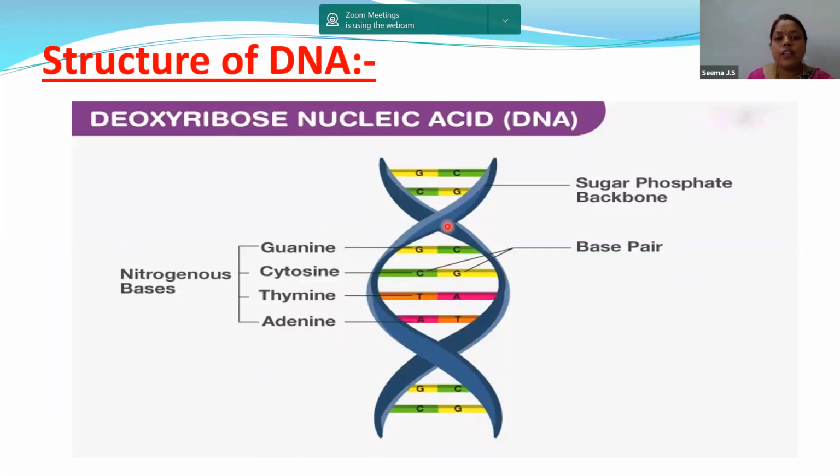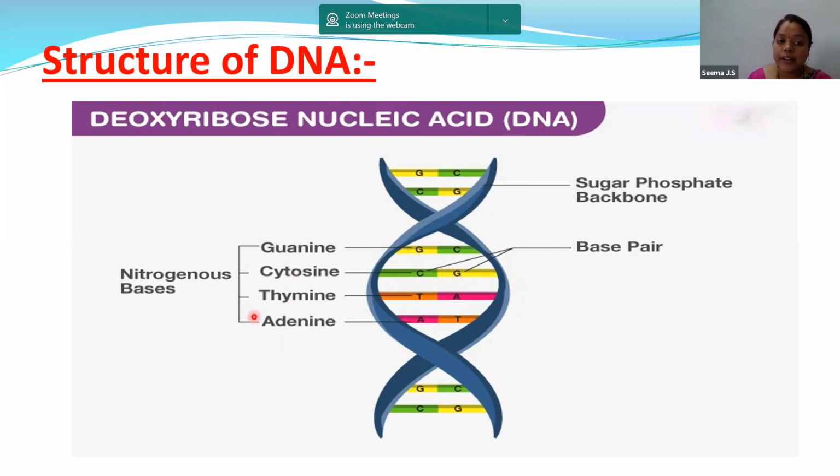Next, let us know the structure of DNA, deoxyribonucleic acid. Children, as we discussed earlier, the sugar phosphate makes the backbone of the DNA. So who is making the backbone? Yes, sugar and phosphate. As I told you, these are base pairings, and these base pairs are nothing but nitrogenous bases. In DNA, we have guanine, cytosine, thymine, and adenine.